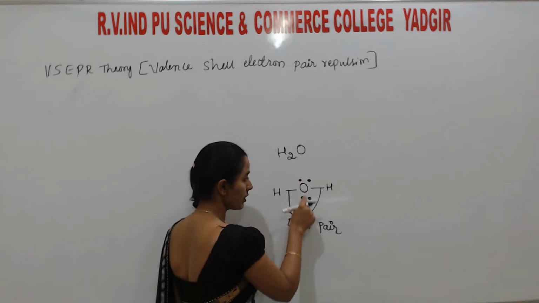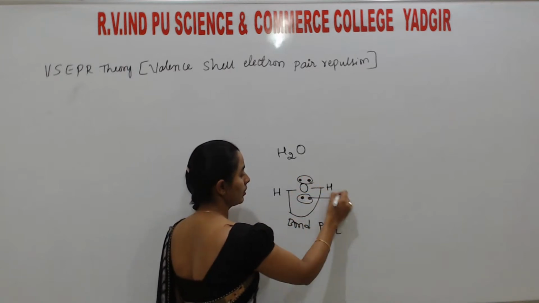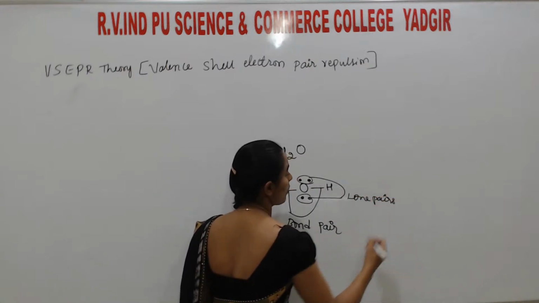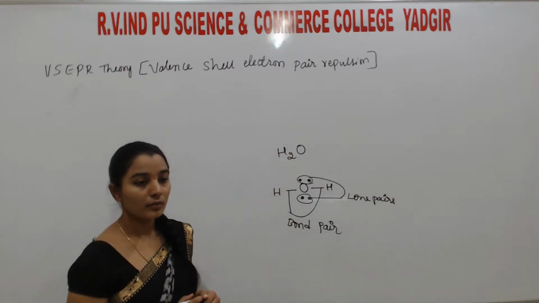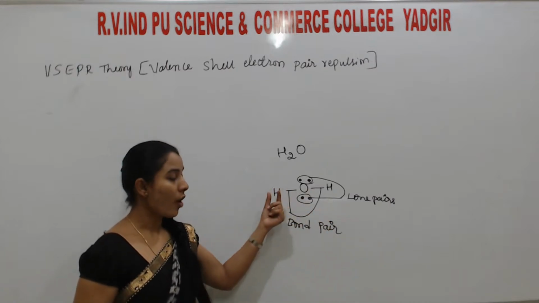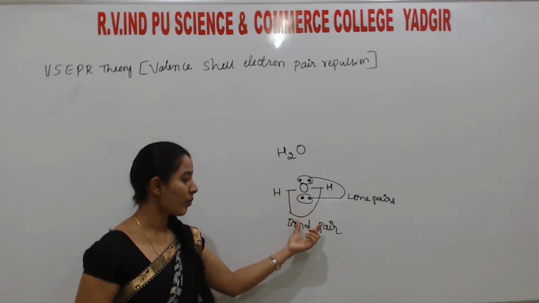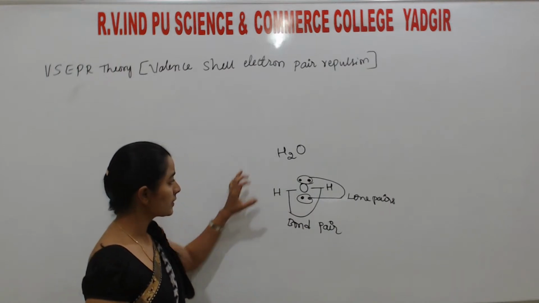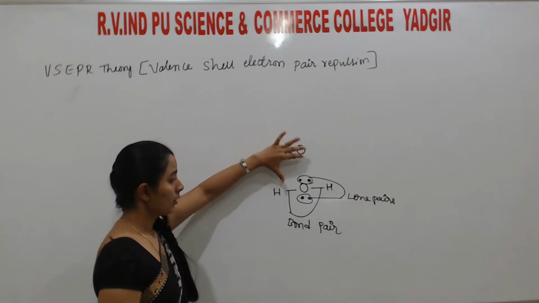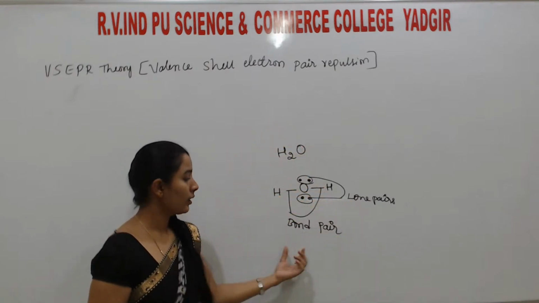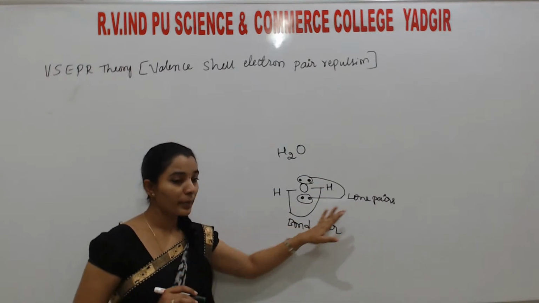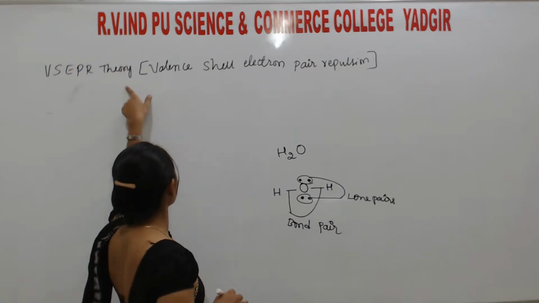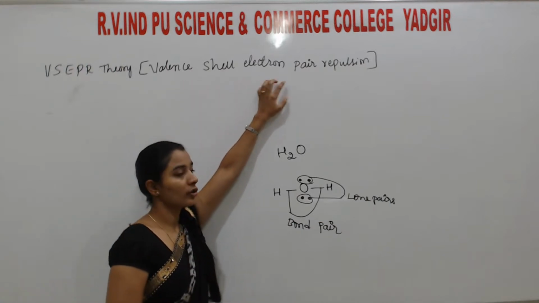And these two other non-bonded electrons are lone pairs. Non-bonded electrons on the atom are called lone pairs. Bonded electrons, meaning the electrons involved in bonding, are called bond pairs. How can we calculate lone pairs and bond pairs, and based on them, how is the shape of the molecule determined? That is explained by the valence shell electron pair repulsion theory.